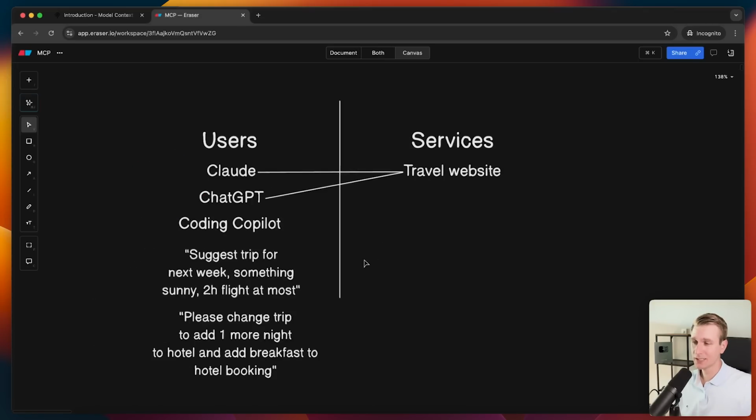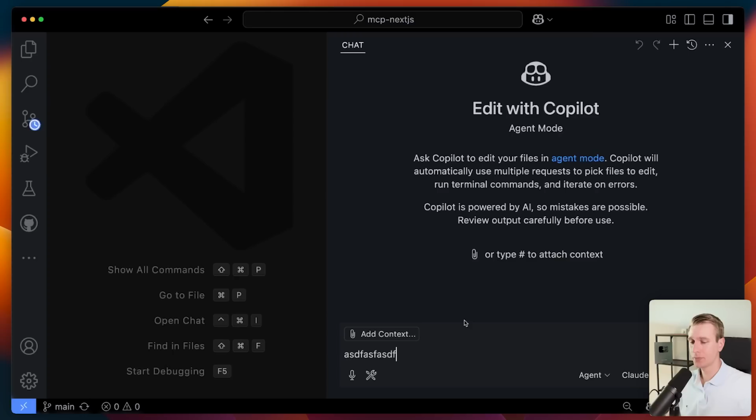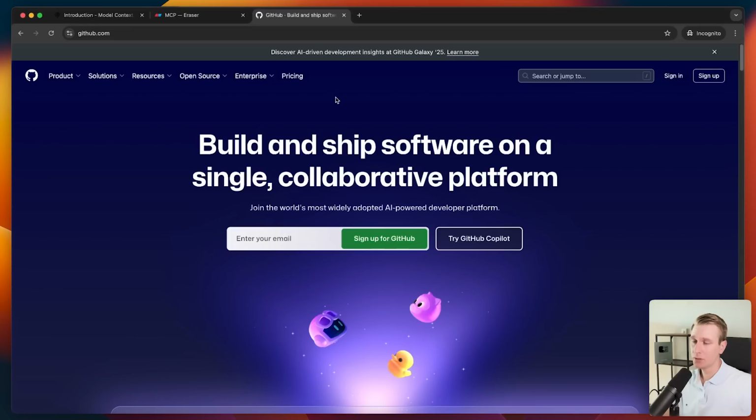So just to give you one more example from a developer point of view. I'm using Visual Studio Code here and I have GitHub Copilot. Let's say I want to create a new so-called repository on my GitHub account. Yes, I could manually go to GitHub. I could go to github.com, I could log into my account here, and I could find some button where I can create a new repo and then fill out all the information in the form on the website. I could manually do that.